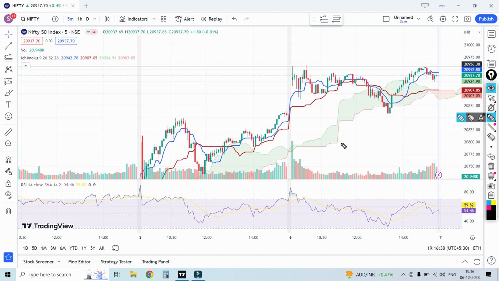I marked this line 2 days before. If you have any doubt, watch the Monday or Friday analysis video, in which I marked this level. Exactly, the market came up to here, and after that it made a correction.